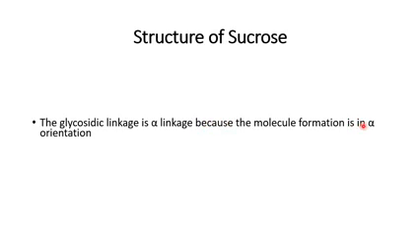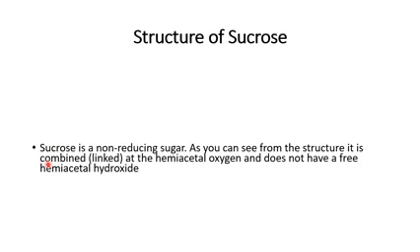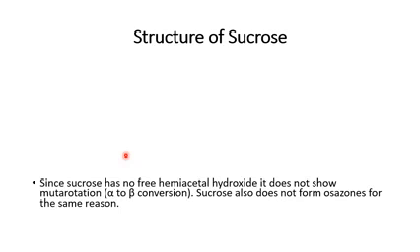Sucrose is a non-reducing sugar because both the aldehyde and the keto groups are bonded together. Sucrose has no free hemiacetal hydroxyl group. It does not show any mutarotation, so alpha to beta conversion is not there. Sucrose also does not form osazone.